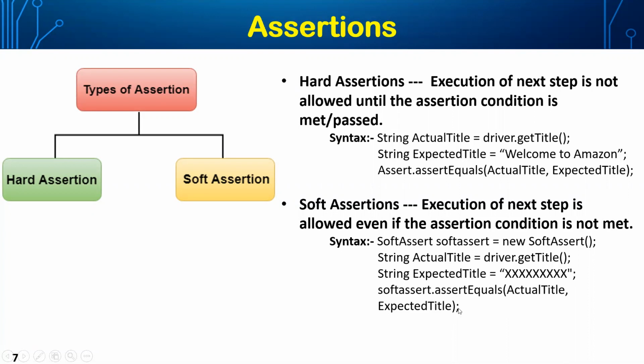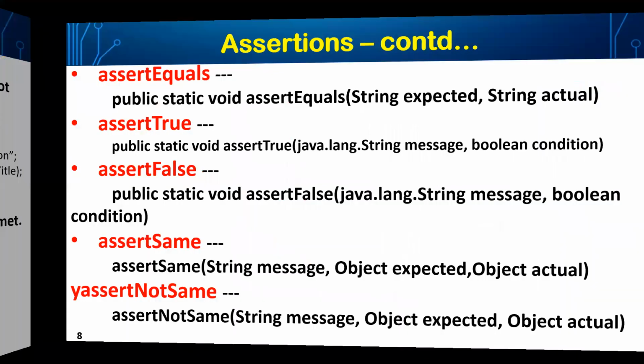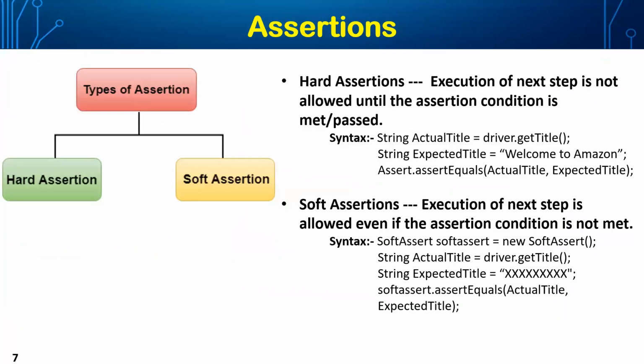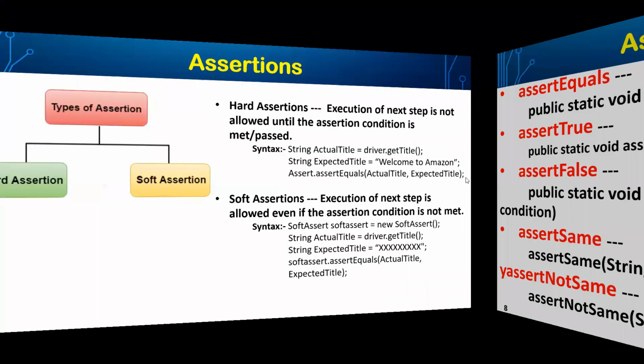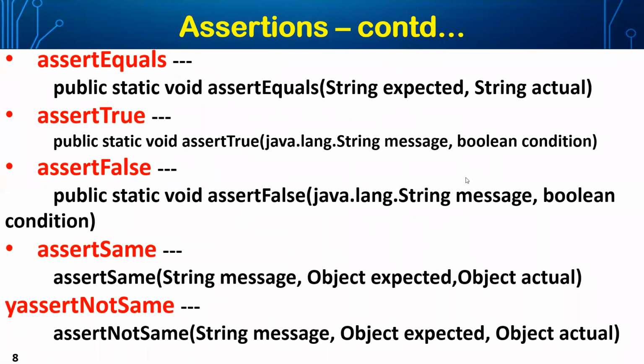actual title and expected title. Here also I used actual assert equals method. So this is a syntax for both soft assert and hard assert. So like that, we have various methods. Here I just used assert equals. Okay, when it says assert equals, it will compare, like both should be equal, and it will give true or false.